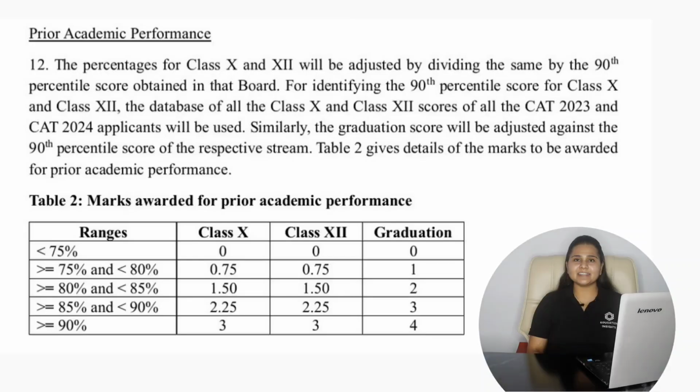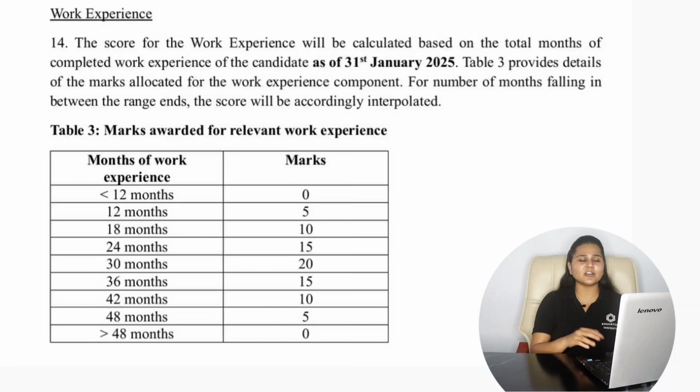In a similar way, there is the rating score on the basis of your work experience also. Like if your work experience is 12 months, there is 5 score. If it is 18, 10. If it is 24, 15 score, 30 months, 20 score, then 36, 15, 42, 10, 48, 5, and if it is above 48 months, 0. And in this way, you can calculate your rating score for the work experience also.